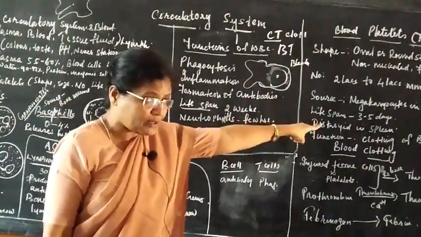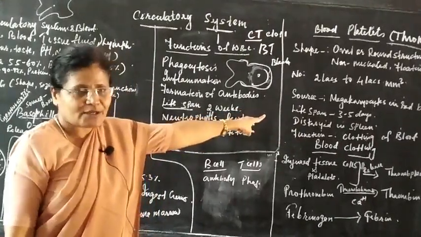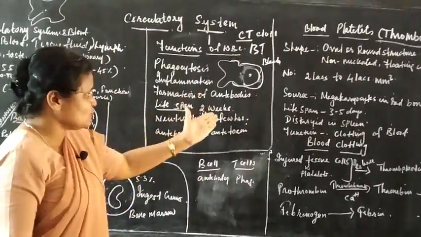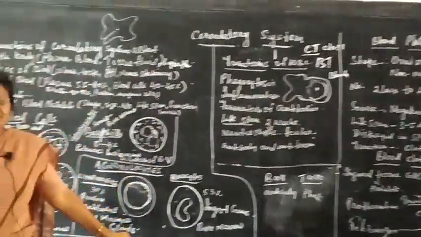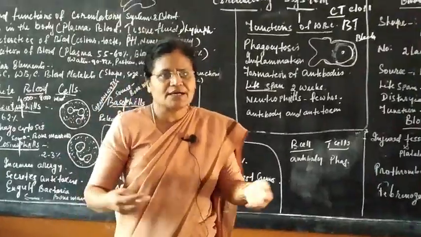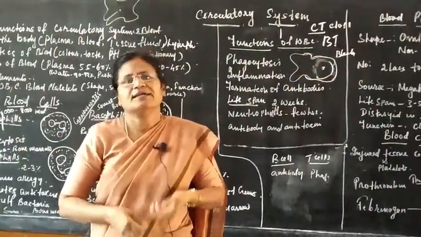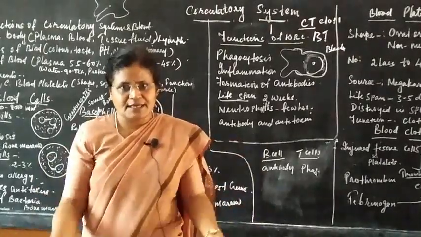Again you see it's bone marrow. Ultimately it is in bone marrow. The thing is it's here in megakaryocytes. Lifespan 3 to 5 days, whereas WBC just 2 weeks and neutrophil just a few hours, because if some virus or bacteria comes, it fights it and dies within an hour or half an hour.